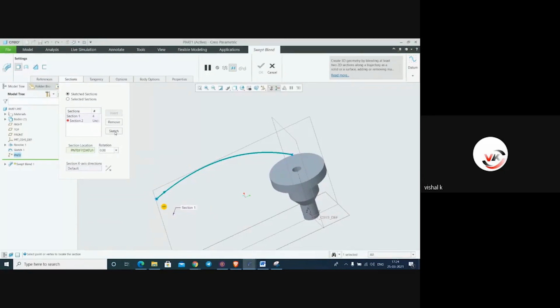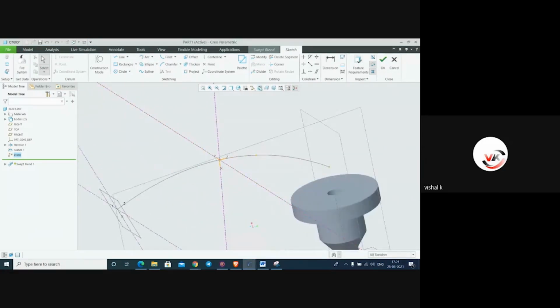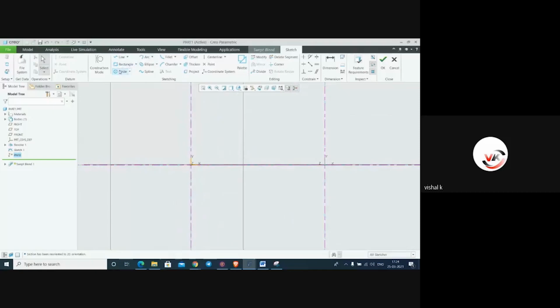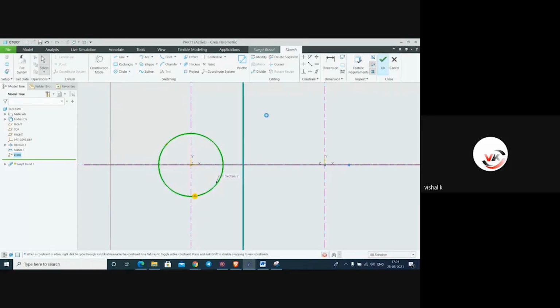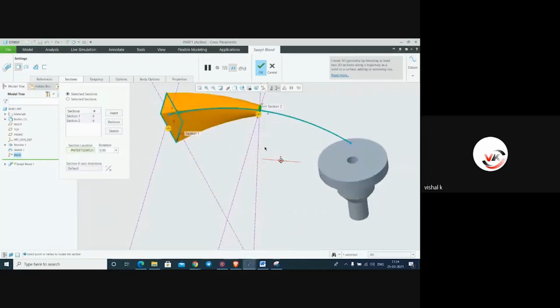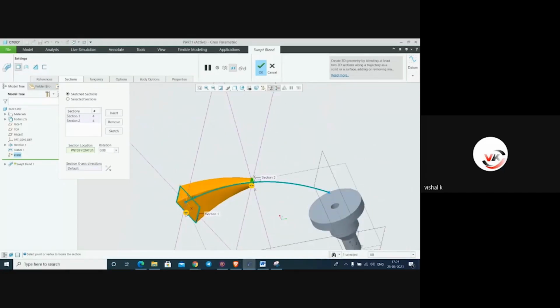Make it a sketch. We have shifted the plane to this point, and here we will make a circular profile. For example, we have to divide this circle into 4 parts. So first, second, third, then fourth. Here we will change the direction of the start point like this. Say OK. See now, one is a circle and another is a rectangle.